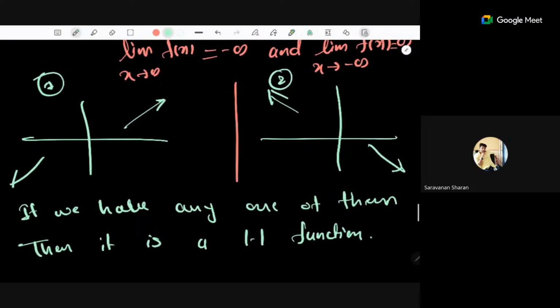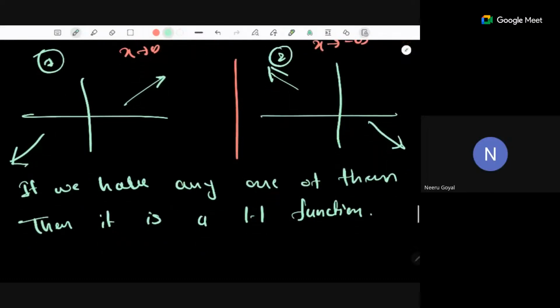Okay, is that fine? So by graph, you have to check the end behavior of a function. If from one side f of x is going to infinity, and from the other side f of x is going to minus infinity, then you can say it is onto. Okay, so here, what is it, one-one or onto? Sorry, onto function. So it's an onto function.